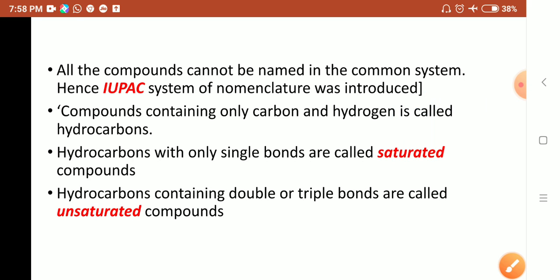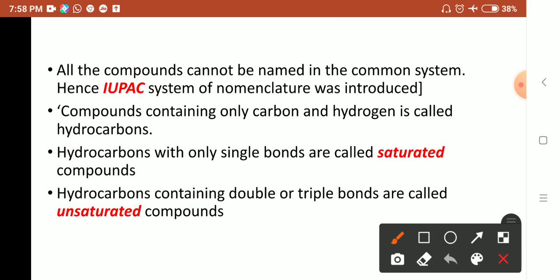Hydrocarbons with only single bonds are called saturated compounds. They may be alkanes, or they may be alcohols or aldehydes containing single bonds. Then hydrocarbons containing double or triple bonds are called unsaturated compounds. After this I'll explain the rules which we should follow to give the IUPAC name for any compound.